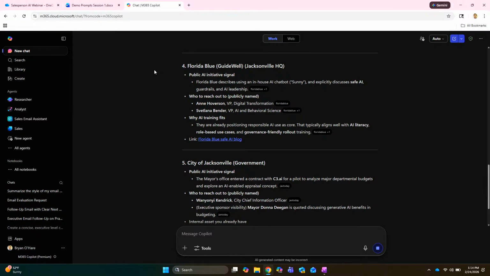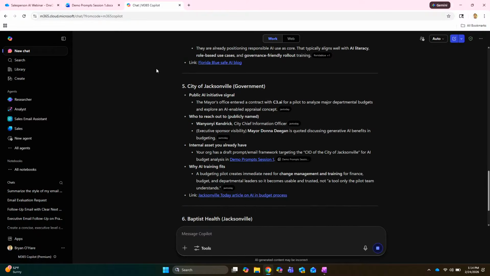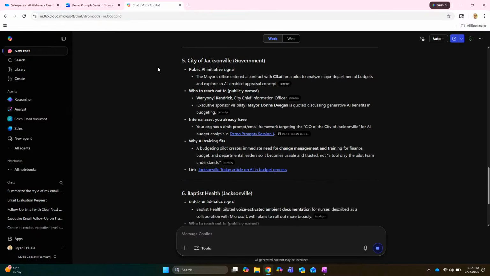Now, if you look at one of those, why is one of those companies important here? Let's do City of Jacksonville, for example. What did they announce that might be interesting? Oh, look at that. The mayor's office entered a contract with C3 AI. All right, cool, that sounds very AI-ish. So they're going to need some training around that potentially, or maybe some implementation services. We can go deeper on that and dive in. Now you start to compose a more thoughtful, warm email. It's not just, I hope this email finds you well, kind of thing.